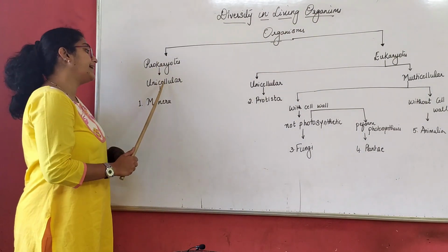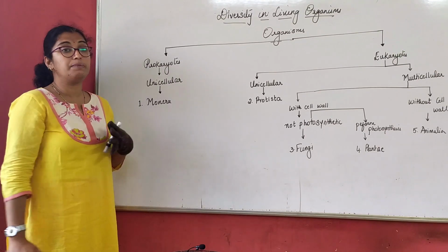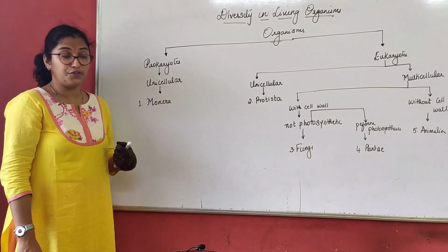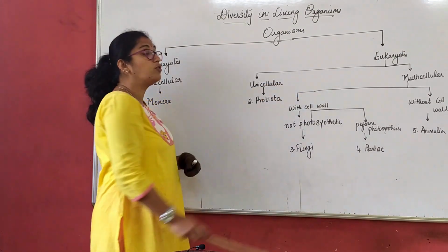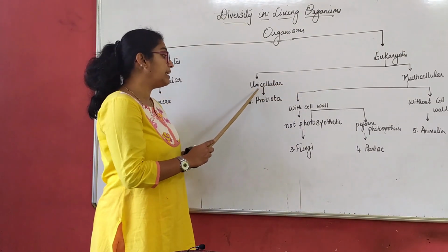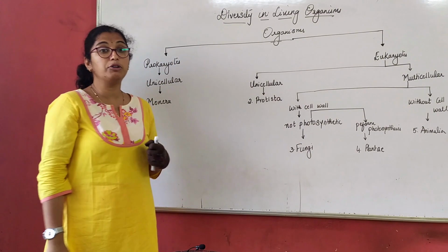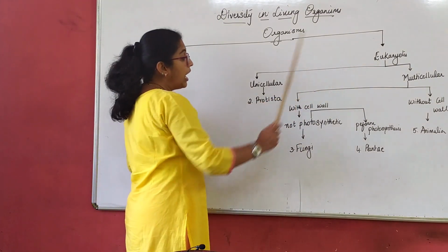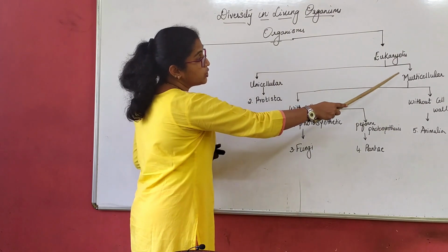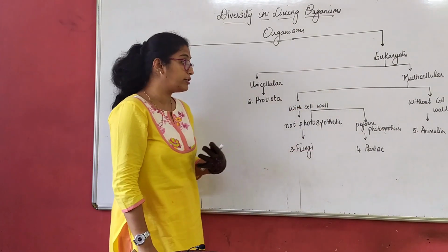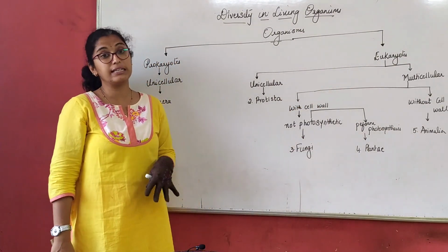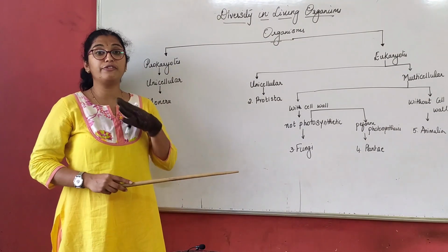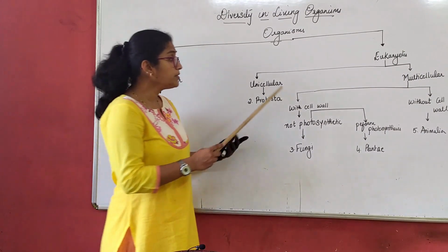So under prokaryotes which are unicellular, we will be studying about Monera. Monera is the first kingdom classification. Then when we go to eukaryotes, we have unicellular again, where we study about Protista, that is the second kingdom classification. Under eukaryotes, we have multicellular also. Now when we study multicellular organisms which have more than one cell to perform all the various activities, there again we bifurcate in terms of the cell wall.